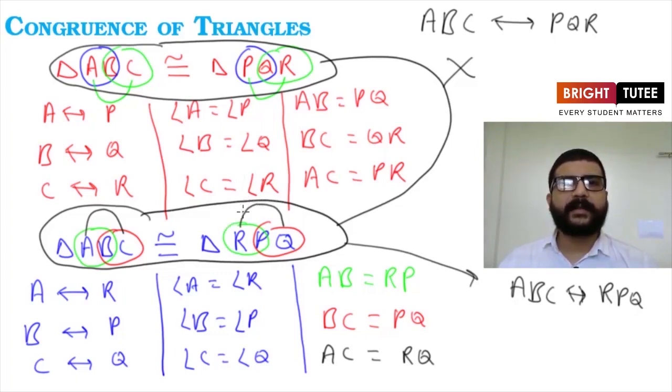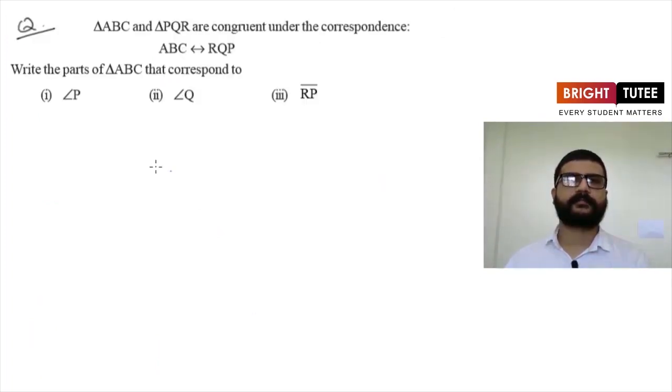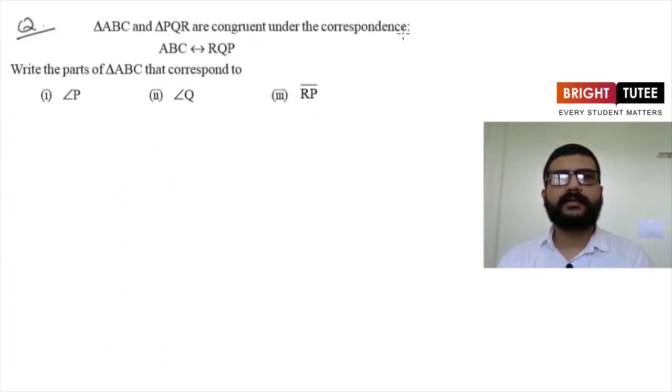Now let's try to understand this better by an example. Now let's consider this question. The question here is: triangle ABC and triangle PQR are congruent under the correspondence ABC is corresponding to RQP. Write the parts of triangle ABC that correspond to angle P, angle Q and side RP.